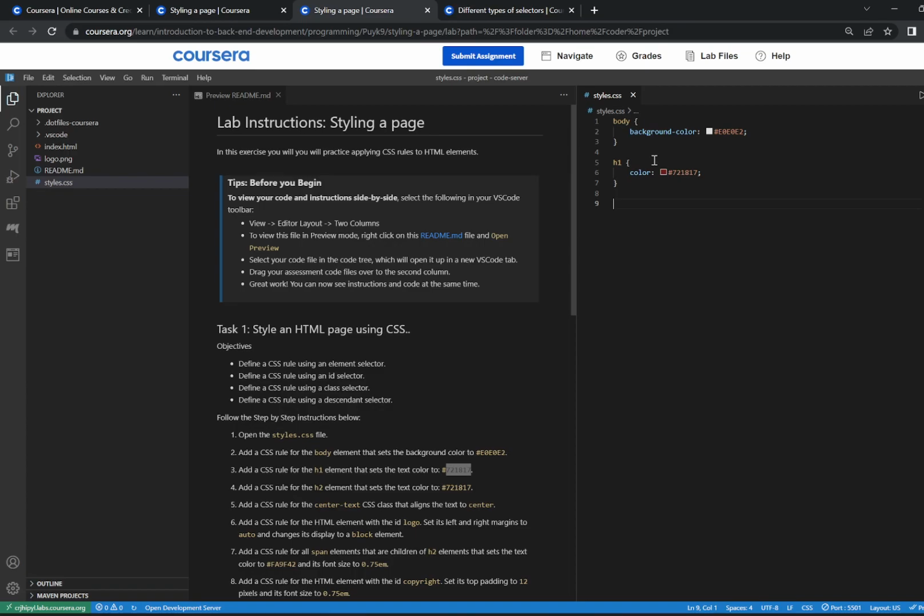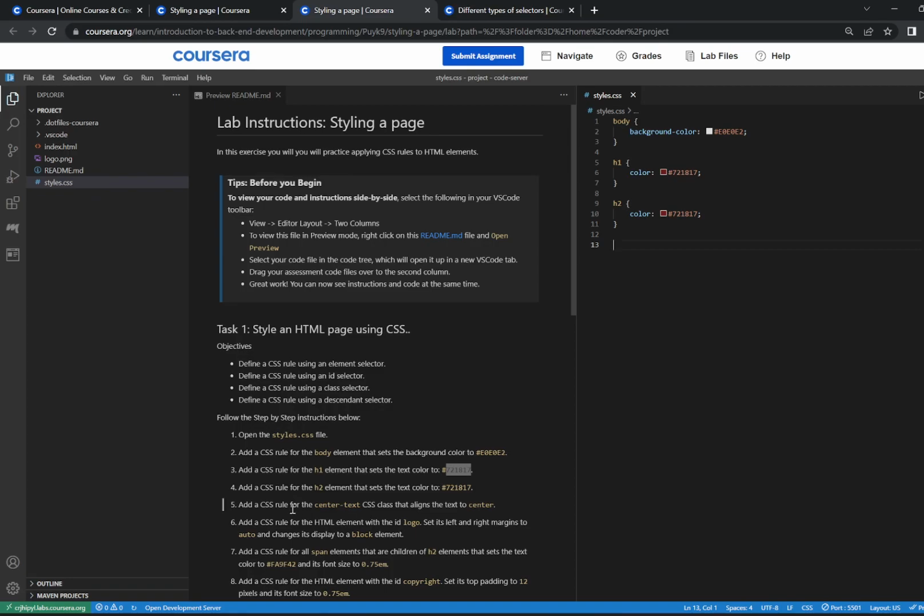And for the next step, step number 4, we're going to be adding a CSS rule for the H2 element that sets the color to the exact color we used for the H1 element. Alright, so it's going to be pretty much almost the same thing as the previous step, but this time we're working with the H2 element. And now we're going to type in color, hashtag, and then the same colors we used for the H1 element earlier.